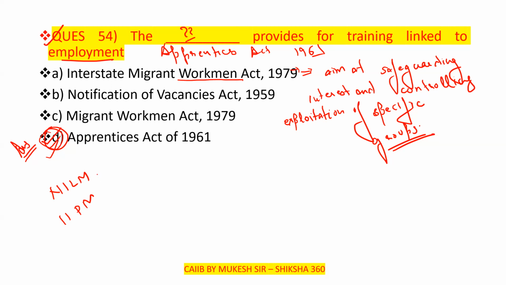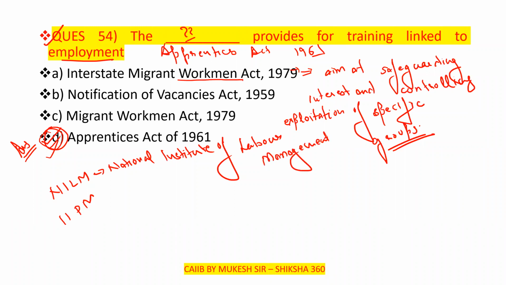NILM stands for the National Institute of Labor Management. IIPM stands for Indian Institute of Personnel Management.